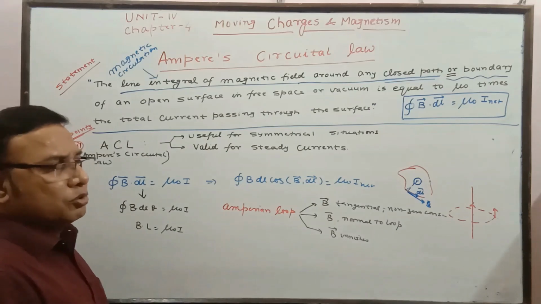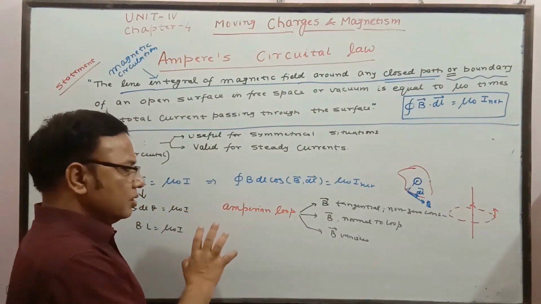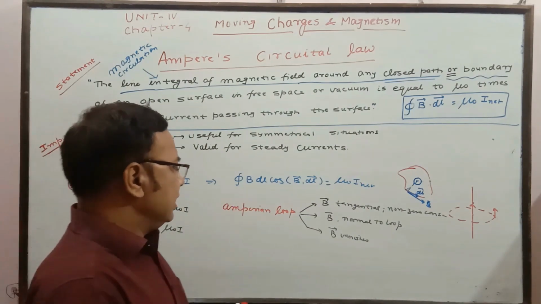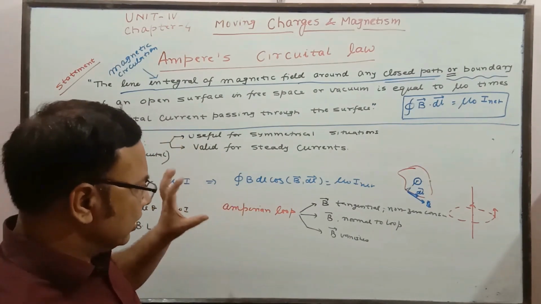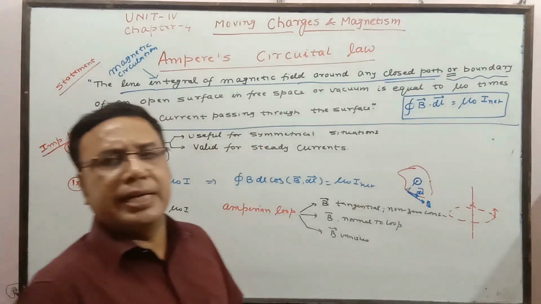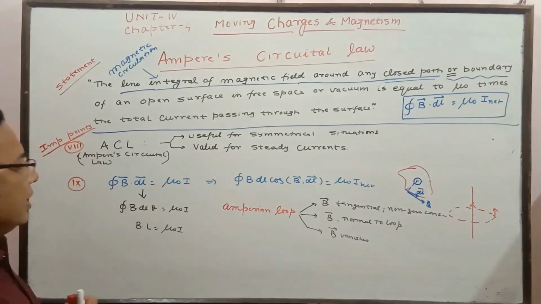How, we are going to see in the applications. So in some simple situations, we use the Amperian loop, which is an imaginary geometrical entity, not a real one, just to find the magnetic field due to any current carrying wire at a given point. So this was the ninth thing.